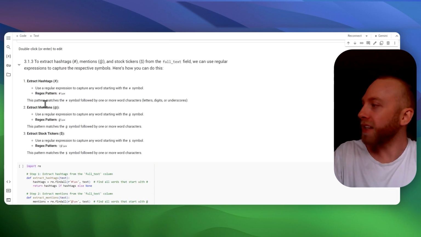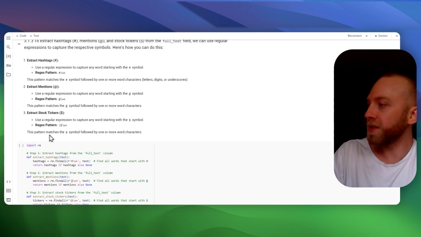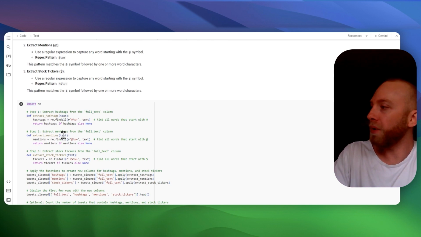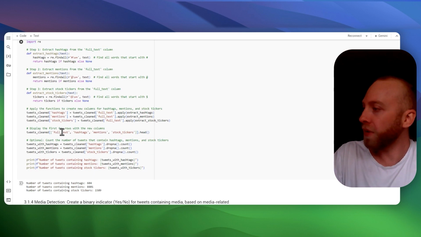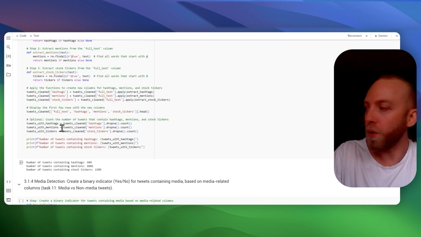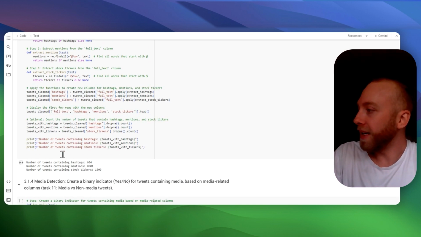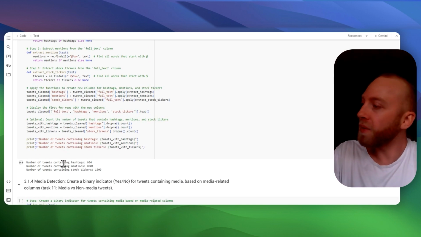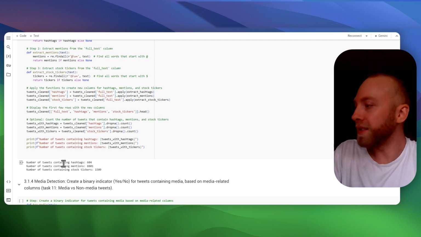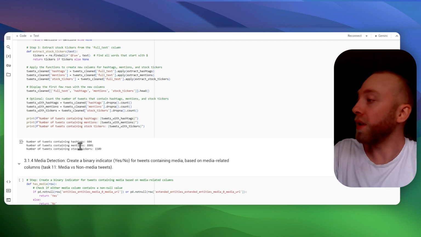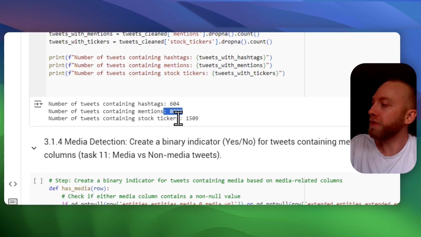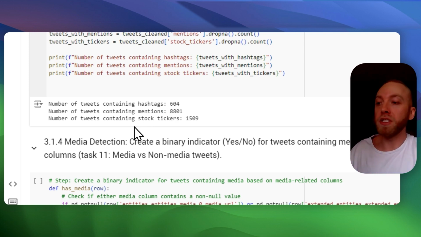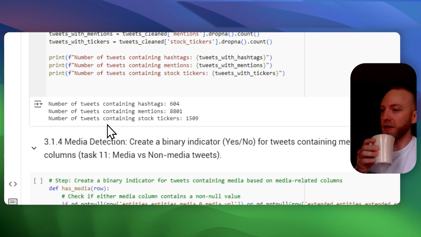So then we extracted the hashtags, mentions, and stock tickers from every tweet. We did that with regex and created different columns for each one: the hashtag, mention, and stock ticker. And then we, of course, counted the presence of those. A lot of his tweets, more than half, had mentions in them, so they were reply tweets.